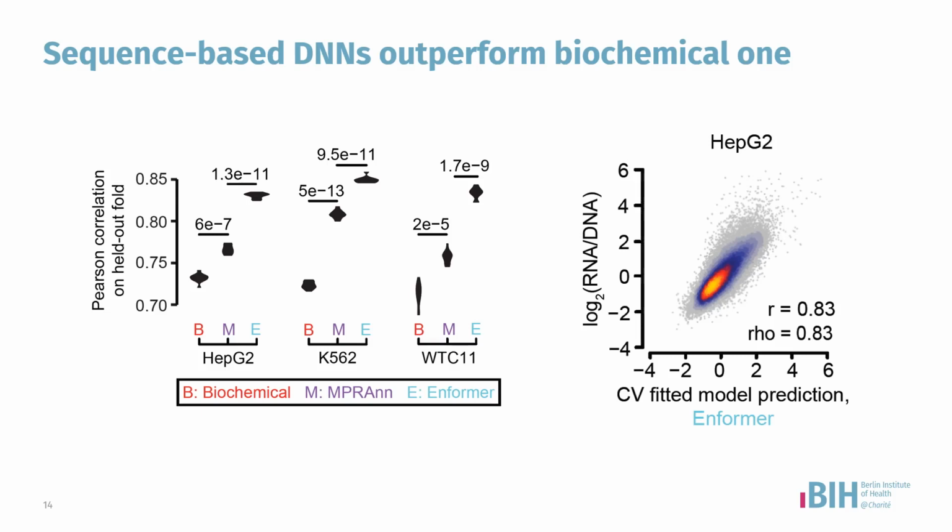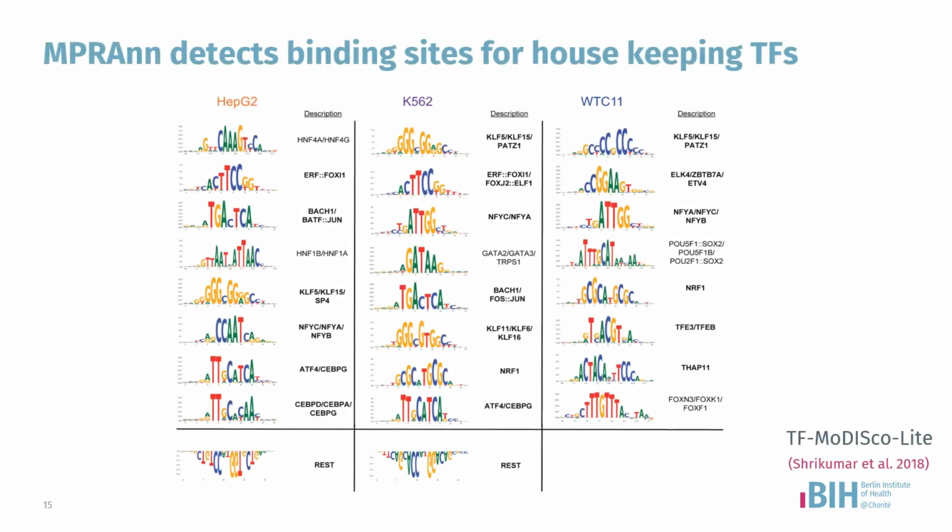Next, we took our MPRA-NN model for model interpretation and generated in silico mutagenesis predictions to use with TF-MoDISco Lite, which is a tool developed by the Kundaje lab to identify motifs for ISM predictions which had a higher effect.